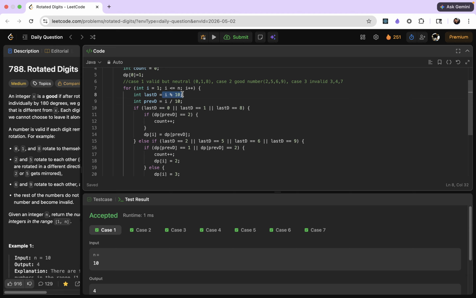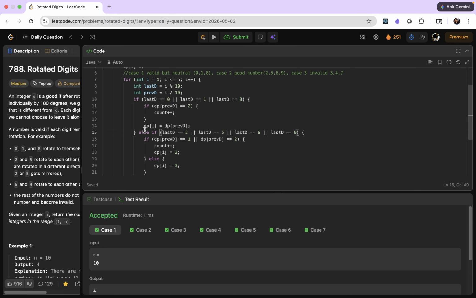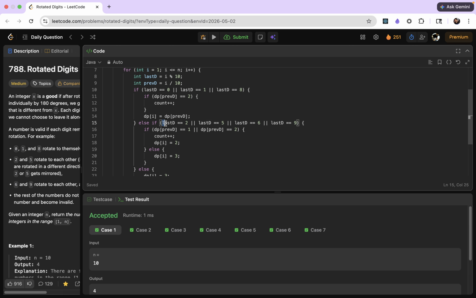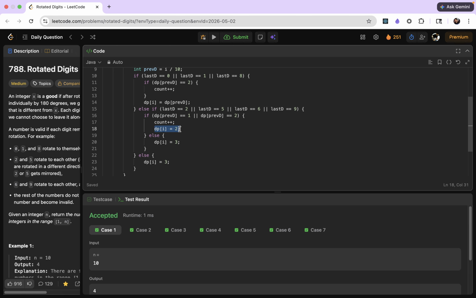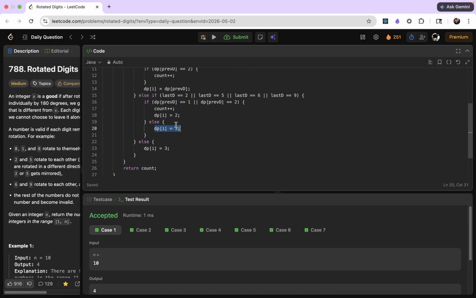So for the last digit which we are currently encountering, if it is 0, 1, or 8, it means the last digit is a neutral number, right? And we simply store the previous state into our current state. So this is the current state. If the last digit is any of the good numbers, then we need to check if the previous is either neutral or good. Then only we store a good number in the current state, or else we will simply put an invalid state into the current state. So 3 represents the invalid number, and that's what we are storing.